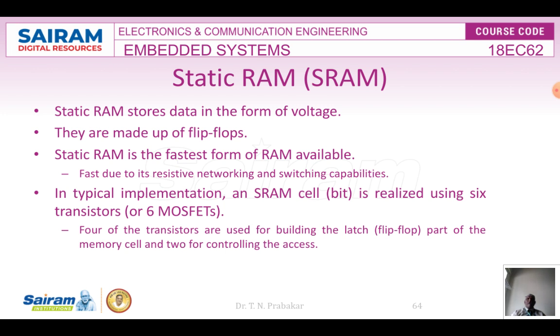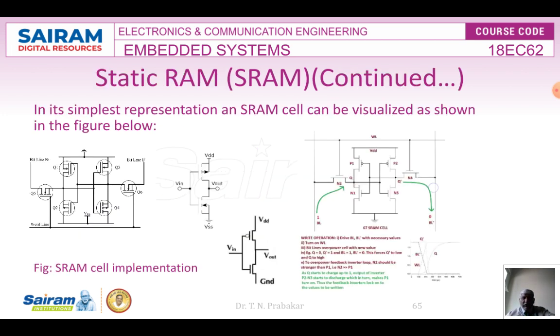Basically, the operation of the flip-flop, I already explained in the class. 2 inverters are in series and the second output is given to the input, the feedback, so that the data will always be retained. We are going to see that again here. So what is actually the SRAM? On the left hand side, you can see the SRAM cell implementation. How does it work?